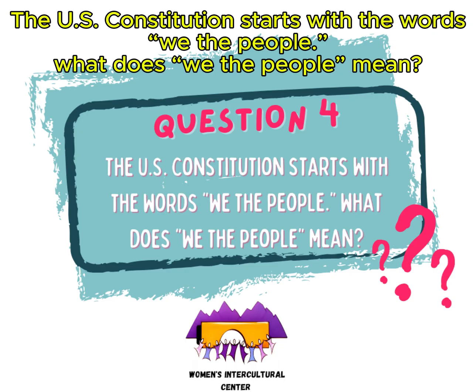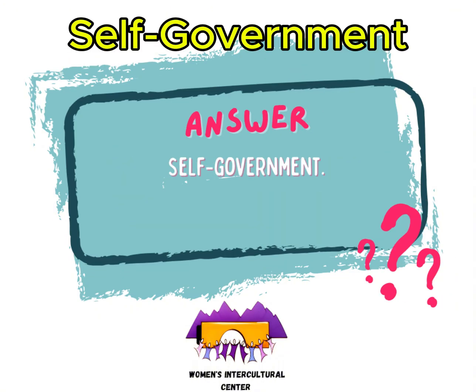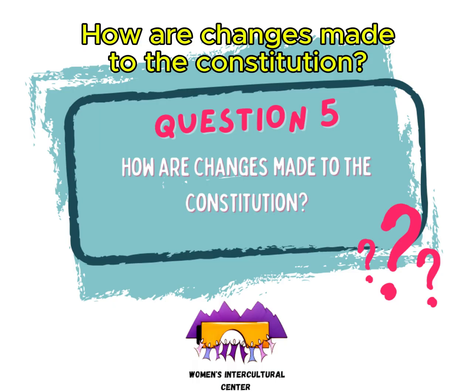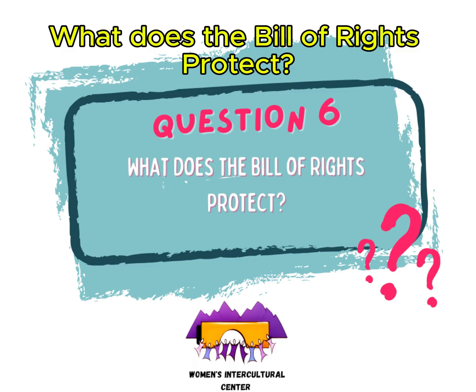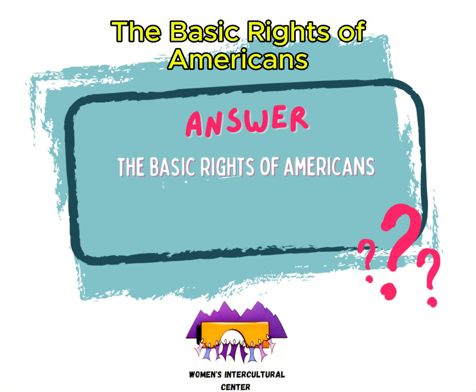The U.S. Constitution starts with the words "We the people." What does "we the people" mean? Self-government. How are changes made to the Constitution? Amendments. What does the Bill of Rights protect? The basic rights of Americans.